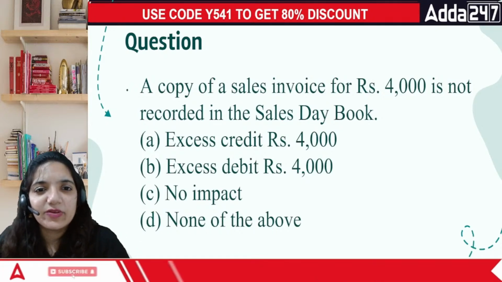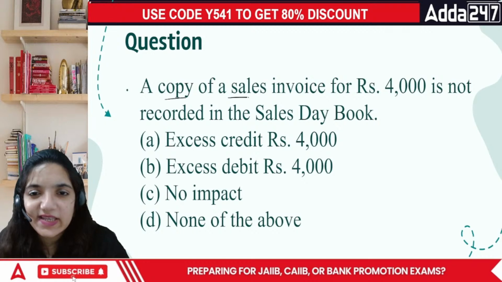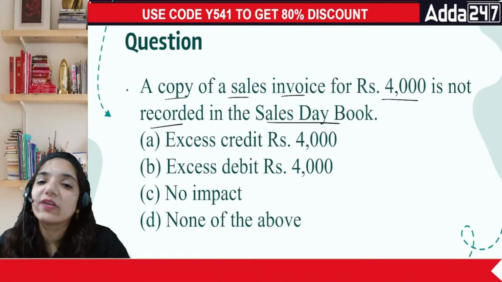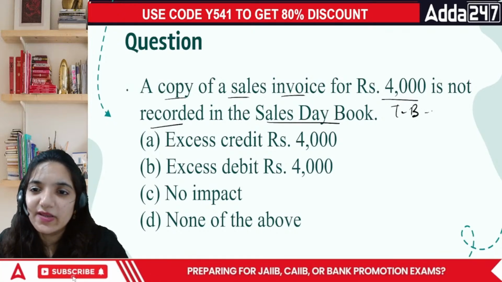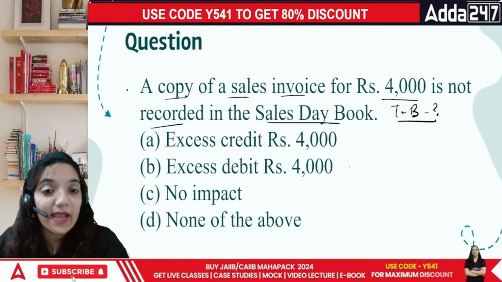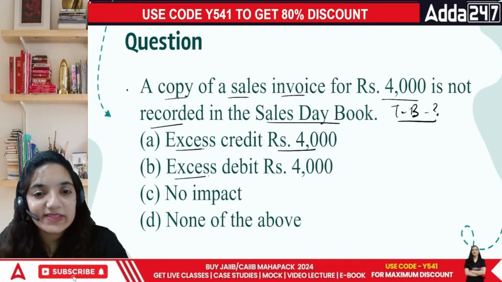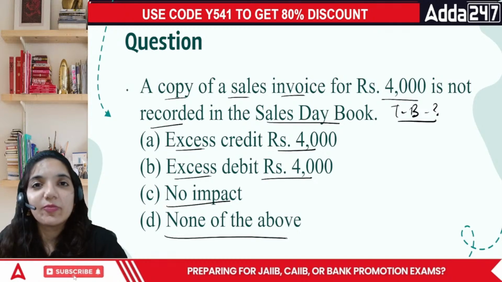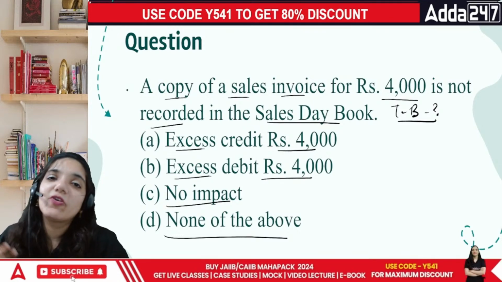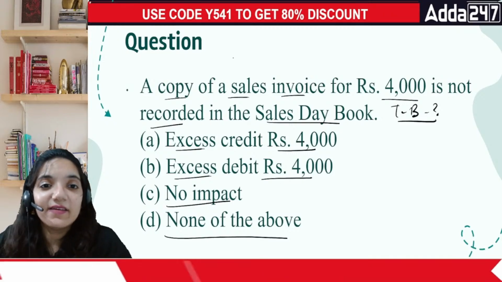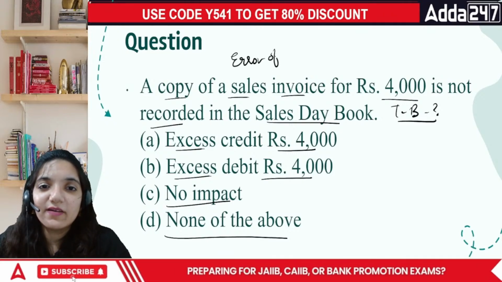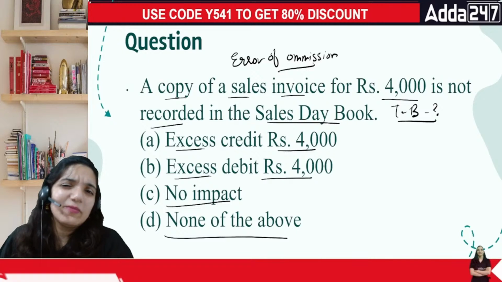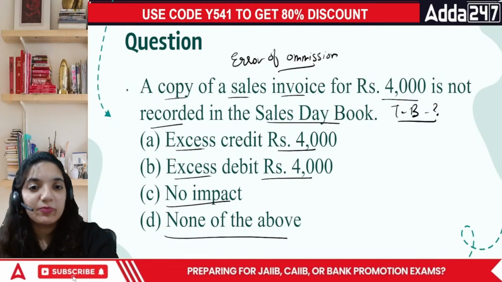Okay, here comes the next question, which is: a copy of a sales invoice of rupees 4,000 is not recorded in the sales day book. So what is going to happen in your trial balance in this case, everyone? How is your trial balance going to react? It's an excess credit of 4,000, excess debit of 4,000, there is no impact, or none of the above. Whenever the sales book is affected and you forgot to record something, that means this is an error of omission, everyone. We have done a similar question just now, a couple of questions before, where we talked about this concept as well.